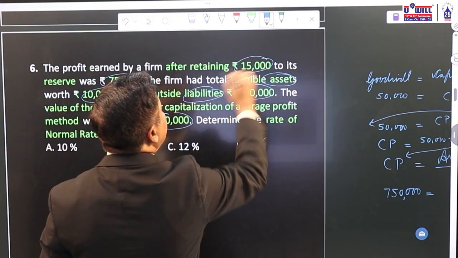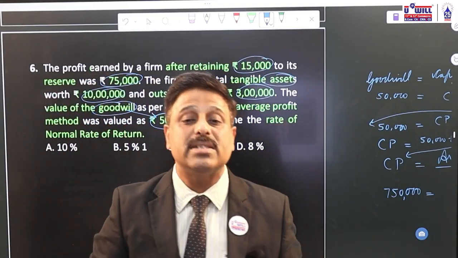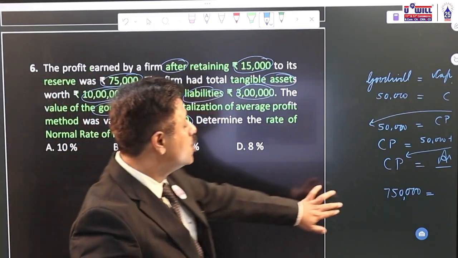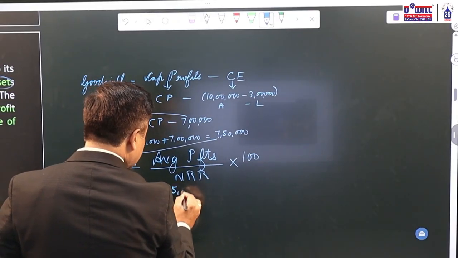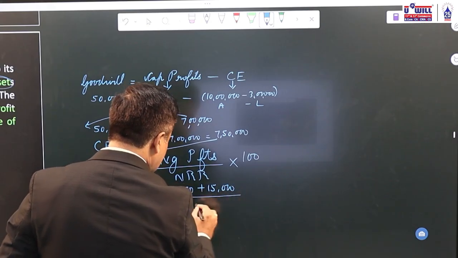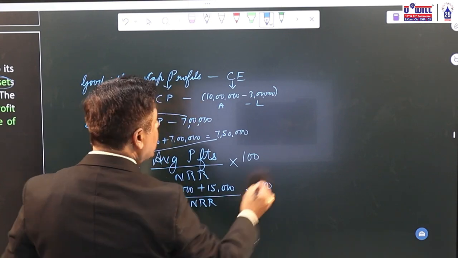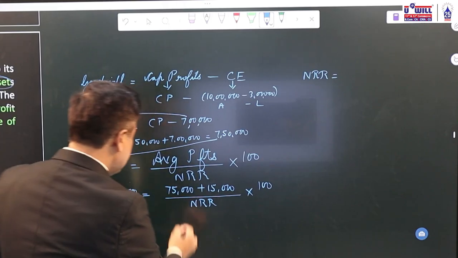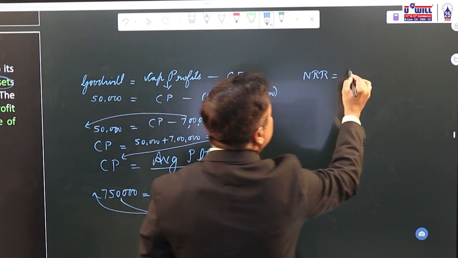75 plus 15, 90. Here these average profits are always the profits before transferring to reserve. And this 75,000 is after transferring to reserve. So the average profits before transferring to reserve must have been how much? 75,000 plus 15,000, 90,000 upon NRR into 100. So how will you find this normal rate of return, NRR? NRR would be equal to, this will come on the left side, 7 lakh 50,000 will come on the right side, 75 plus 15, 90,000.